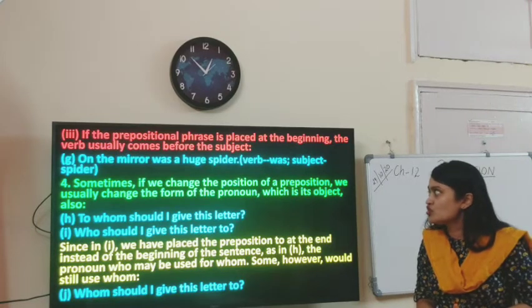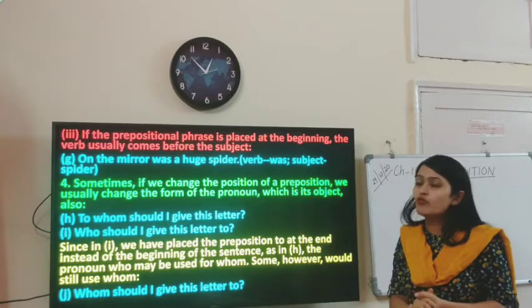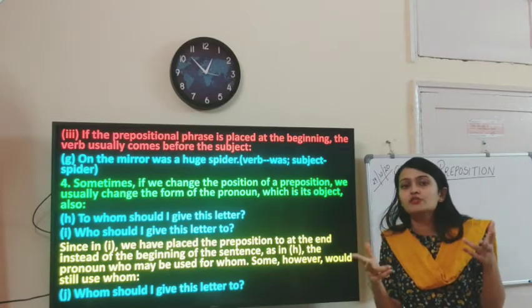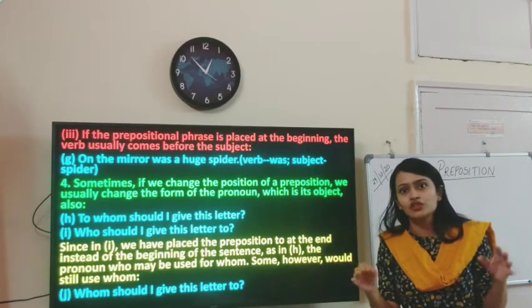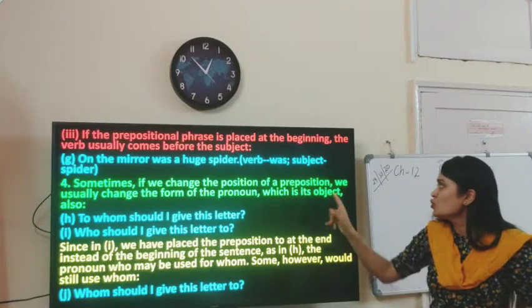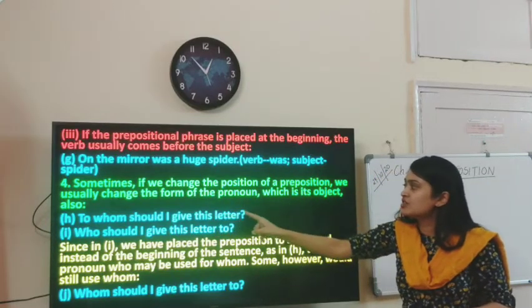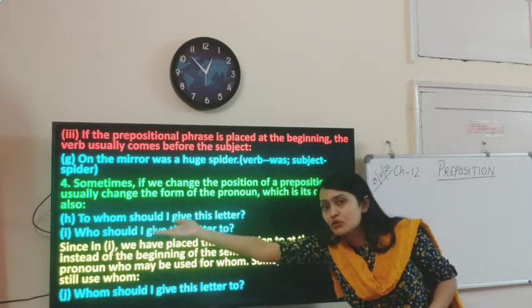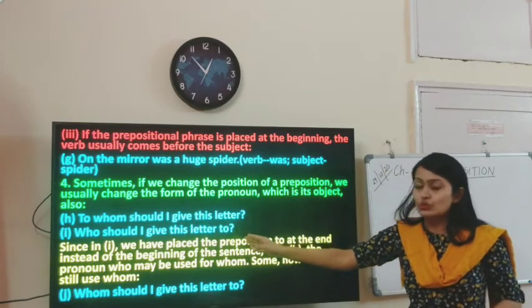Sometimes, if we change the position of a preposition, we usually change the form of the pronoun. So whenever you're making some change, there will be a change in the construction of the sentence, there will be a change in the pronoun also. There's a new pronoun over there, which is its object also. To whom should I give this letter? Okay, so to is right ahead over there. Suppose I get the to over this side. Who should I give this letter to?